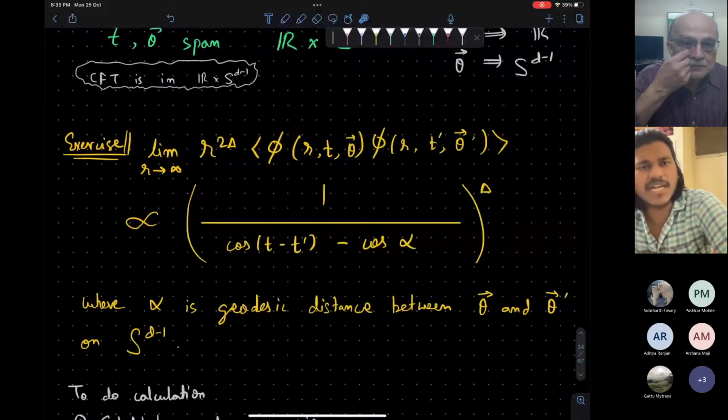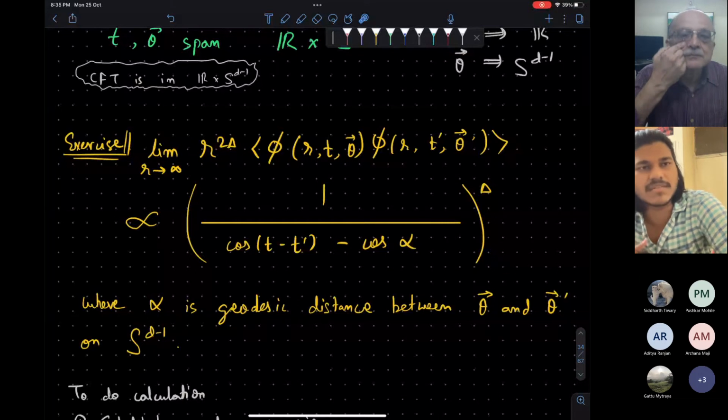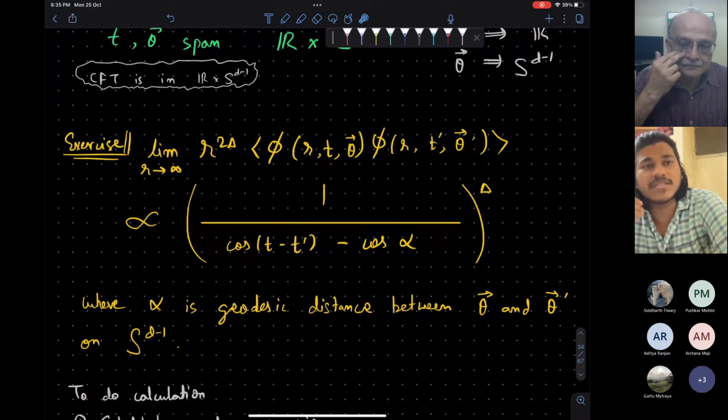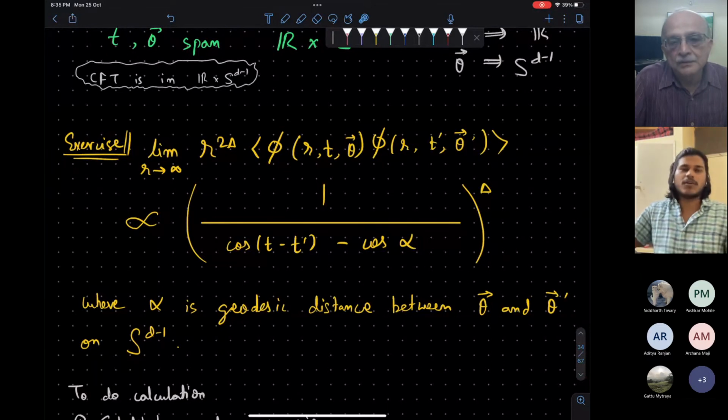Here I was not using any Weyl transformation. Here I was not using that the boundary has any conformal symmetry. I just took the limit r tends to infinity. And I showed that I could recover this result if I impose conformal invariance on the boundary. But that is a new separate theory, a CFT.